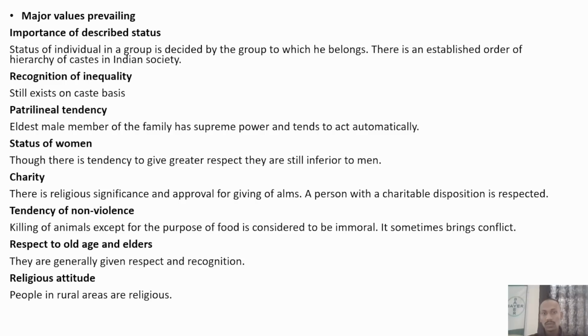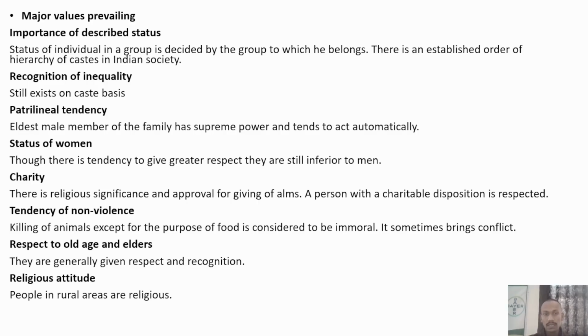So the money is going for religious significance but not where it is needed. See, there are lakhs, crores of people who sleep empty stomach, right? So the people are giving money for religious things but not for these things where it is needed, right? Then, tendency of non-violence.